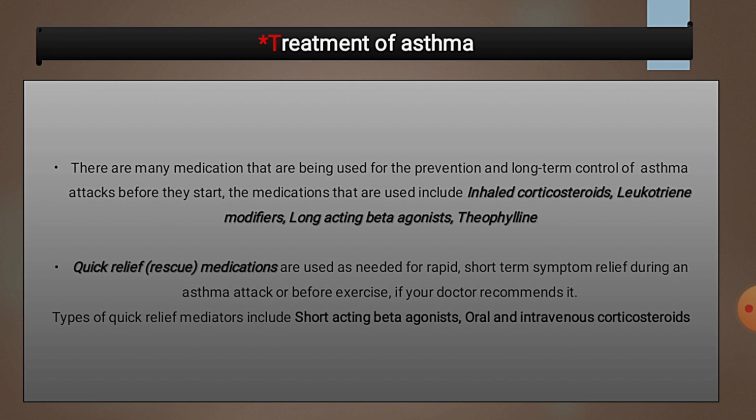Next, treatment of asthma. There are many medications used for long-term control and prevention of asthma attacks before they start. The medications used include inhaled corticosteroids, leukotriene modifiers, long-acting beta agonists, etc. Some quick-relief medications are used as needed for rapid short-term symptom relief during an asthma attack or before exercise, as recommended by the doctor: short-acting beta agonists, and oral or intravenous corticosteroids.